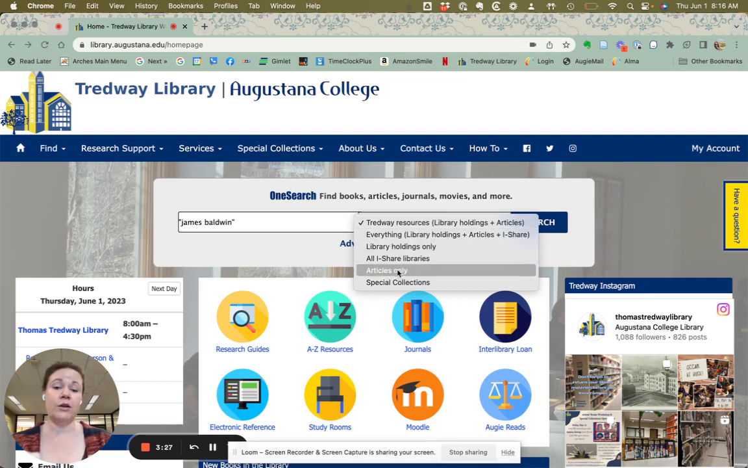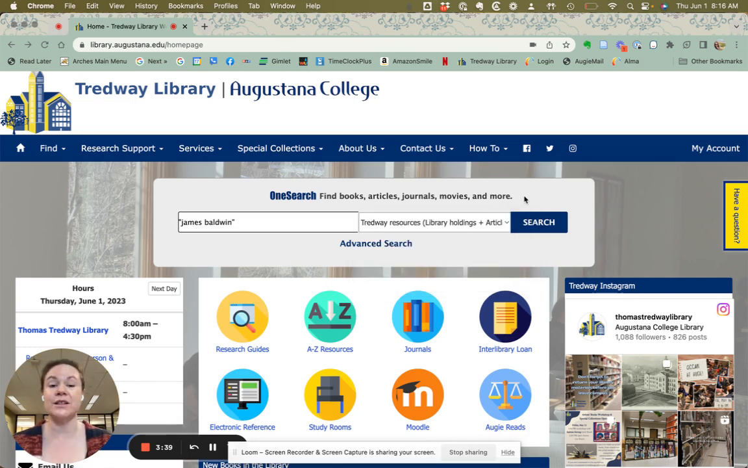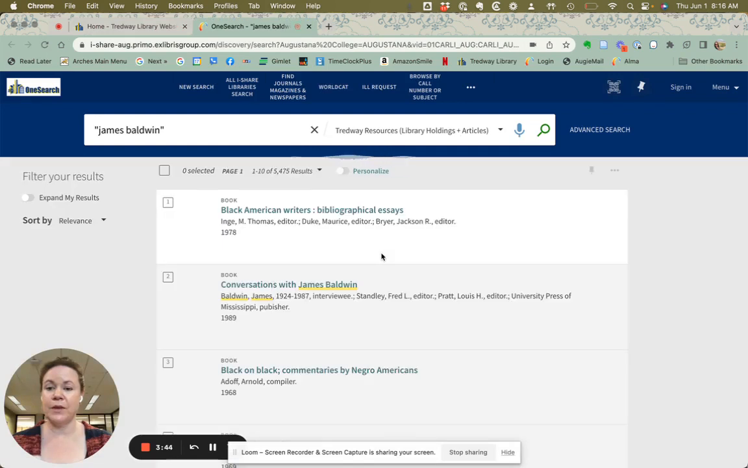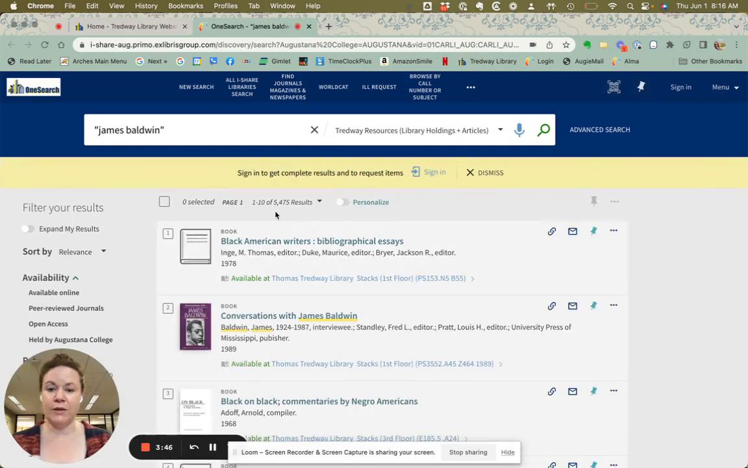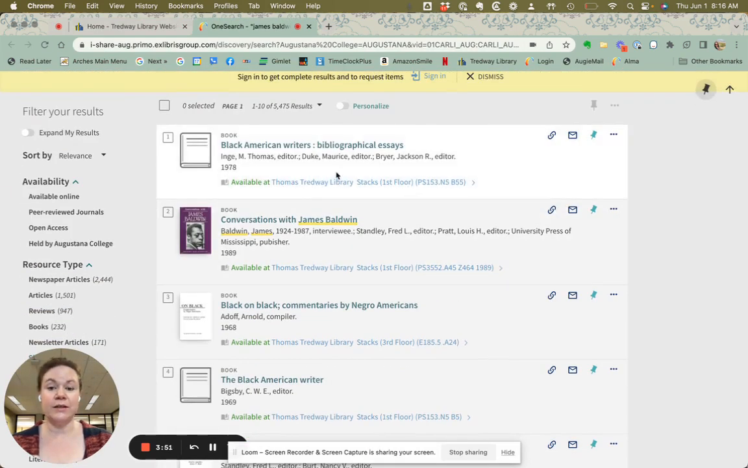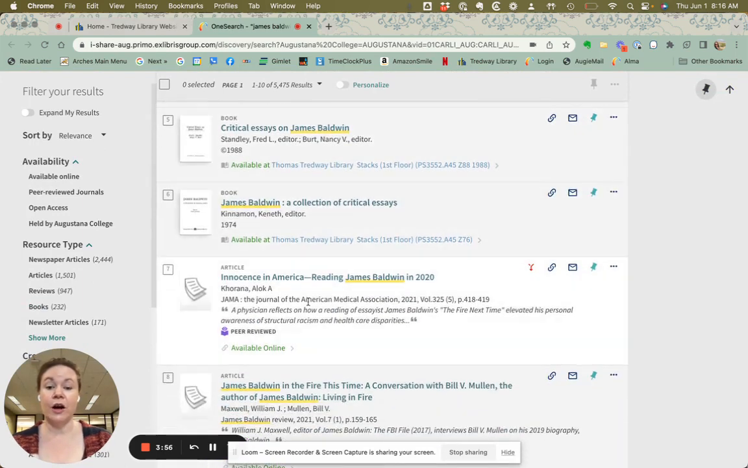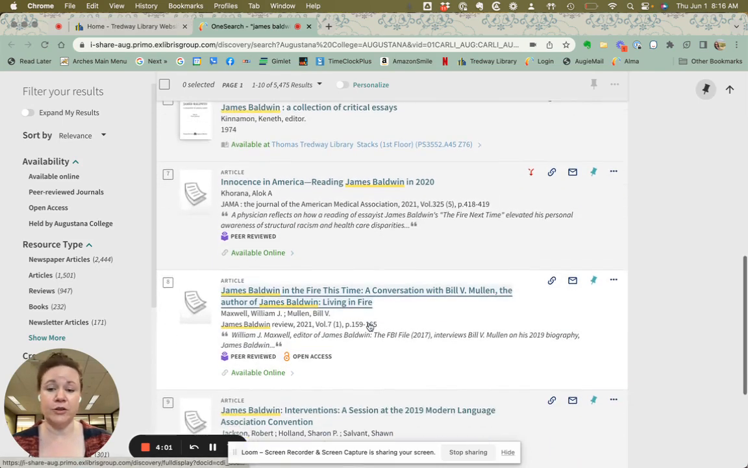But just know that there are other options here. If you wanted only books or only articles, or if you wanted books not just in the Tredway Library, but also throughout the state of Illinois, you could click on iShare Libraries to request that things be sent to you. So let's try this search and see what happens. Okay, so we have about 5,500 results, and I'm seeing a lot of things, everything from books that are here at the Thomas Tredway Library to articles that are found in our databases and our online journal subscriptions.